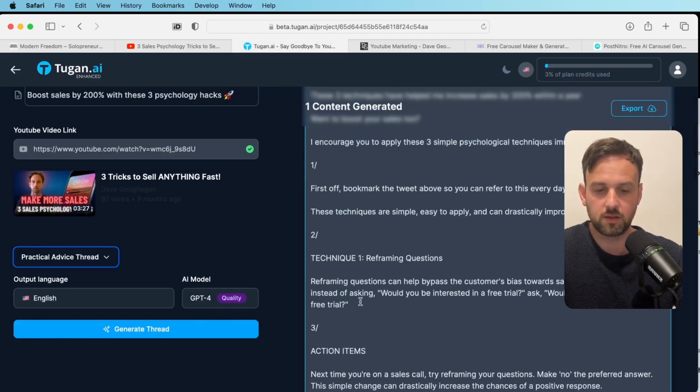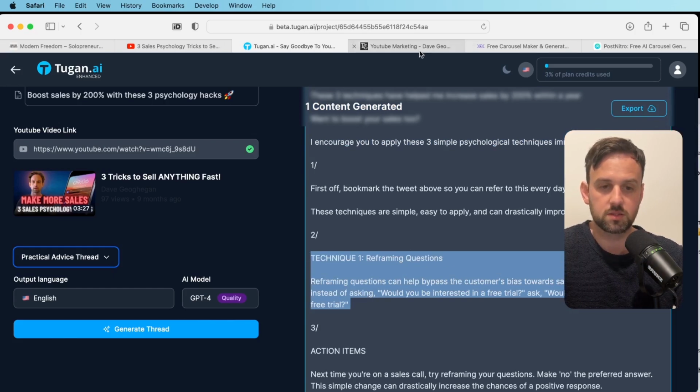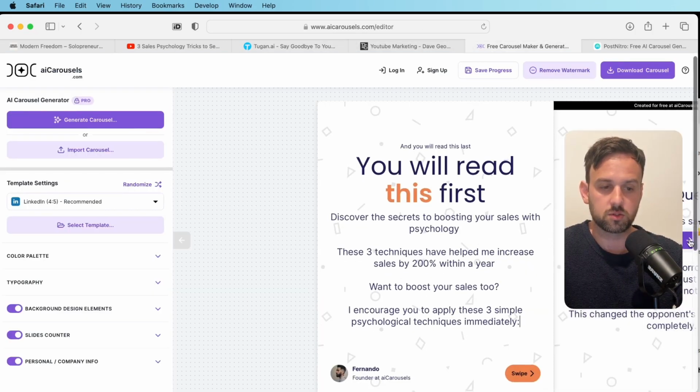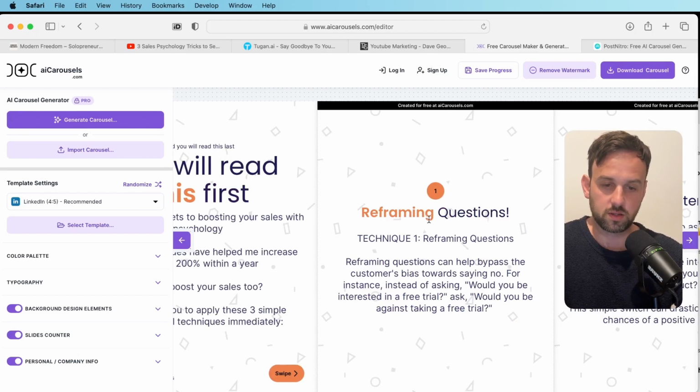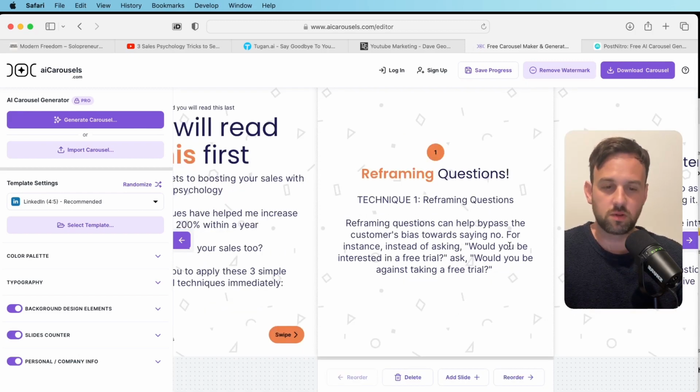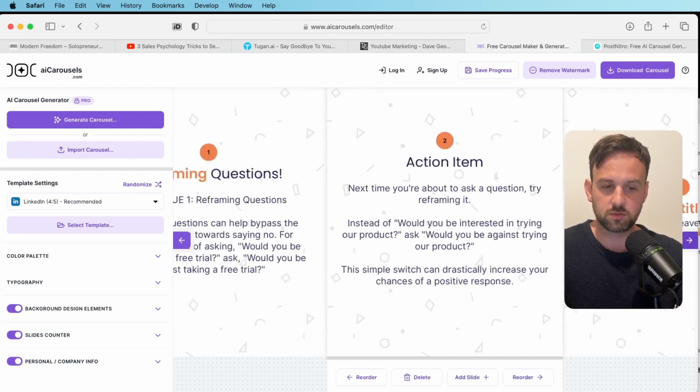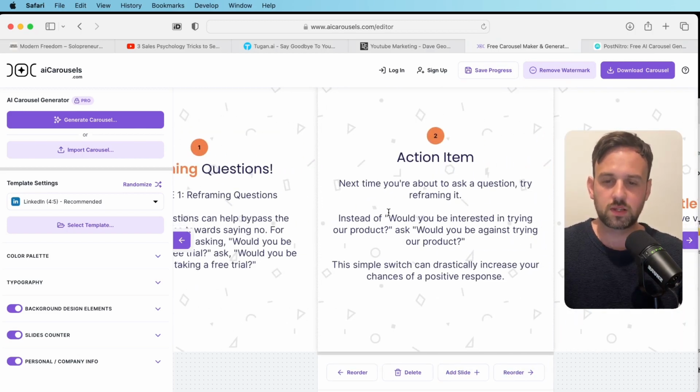So we have technique 1 here. I think I've already pasted that in. So come back, let me just jump over, and then you'd be pasting stuff in like that. So this platform is absolutely fine to do it as well. It's just a little bit more manual as you have to paste in each of them. And if you did want more backgrounds and to be able to customize more things, you would have to upgrade to the pro version. But the free version is fine just to get started and paste your own stuff in.